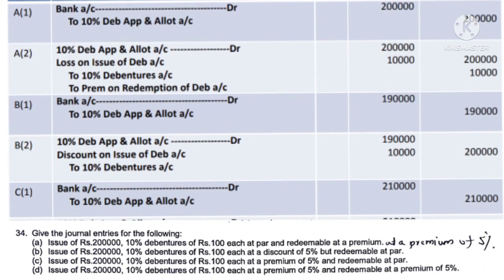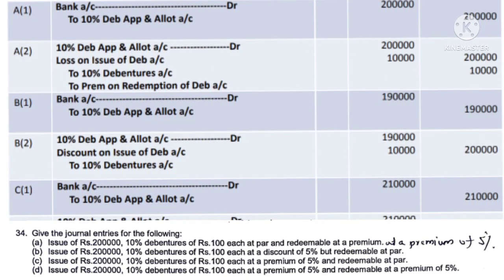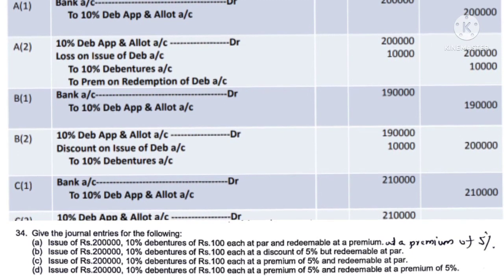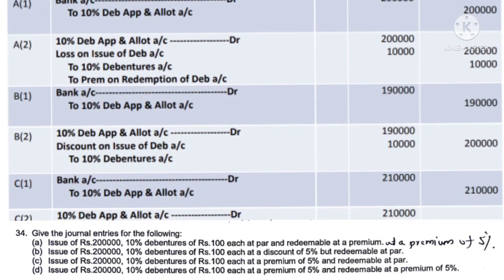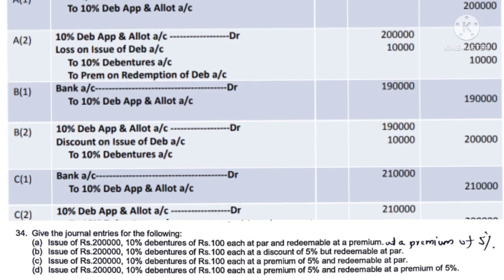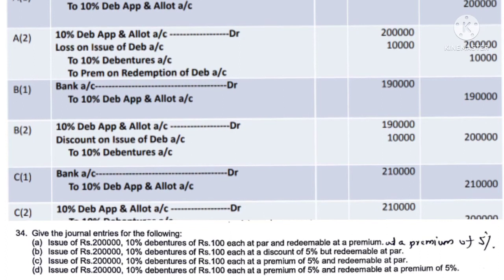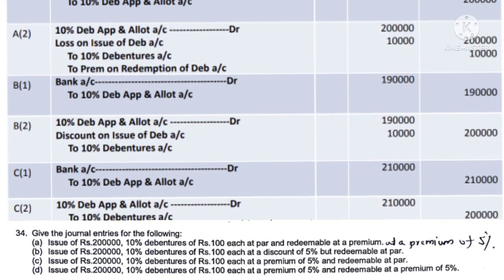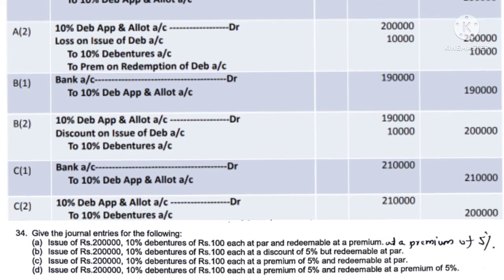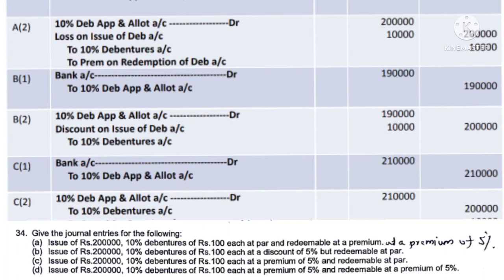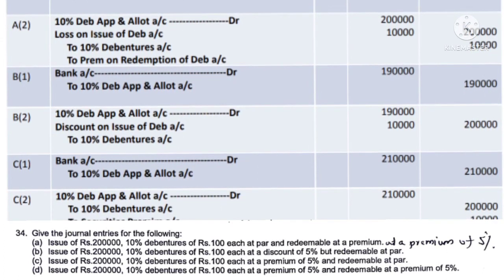Second entry is debenture application and allotment account debit 2 lakh, loss on issue of debenture account debit 10,000, because these debentures are redeemable at a premium of 5%. So there would be a loss of rupees 10,000. It has to be transferred to the loss on issue of debenture account, so loss on issue of debenture account is debited. Then 10% debenture account 2 lakh, then premium on redemption of debenture account 10,000. It is a reserve account, a provision made. So 10,000 is credited to the provision account. The name of the provision account is premium on redemption of debenture account.